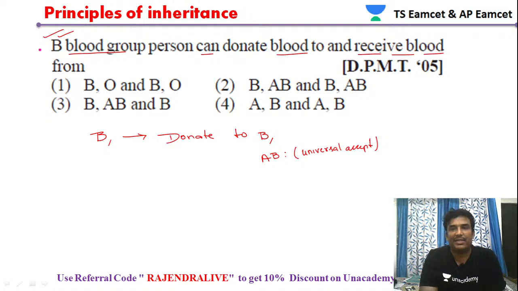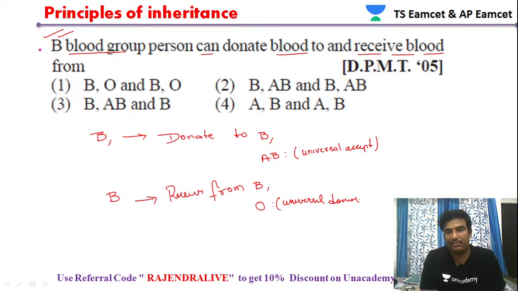And what about receiving? From whom can B blood group receive blood? B blood group can receive from B, and he can also receive blood from O, because O is the universal donor.